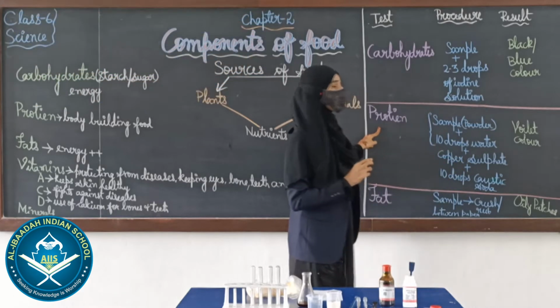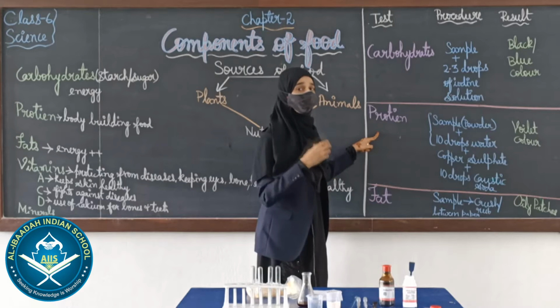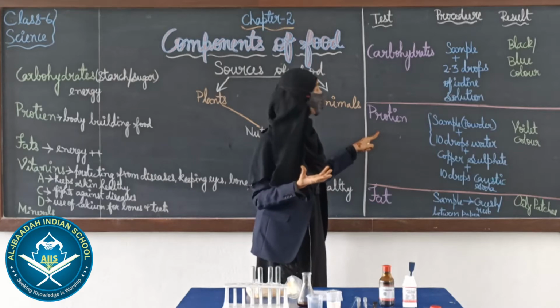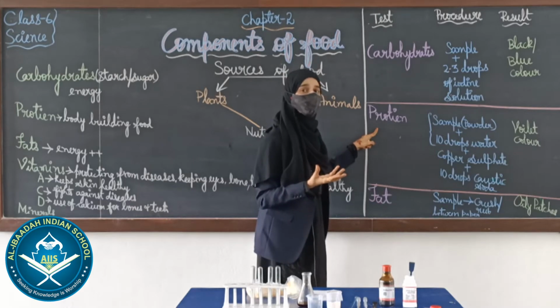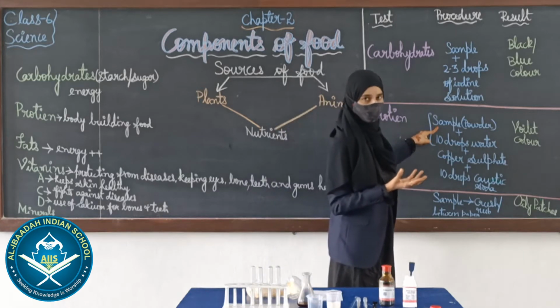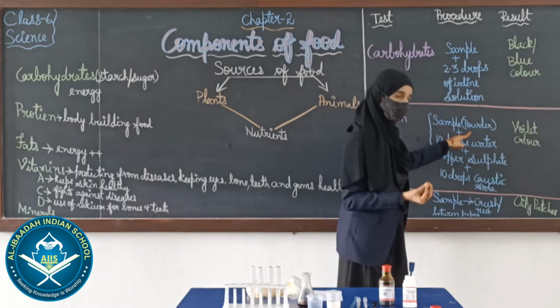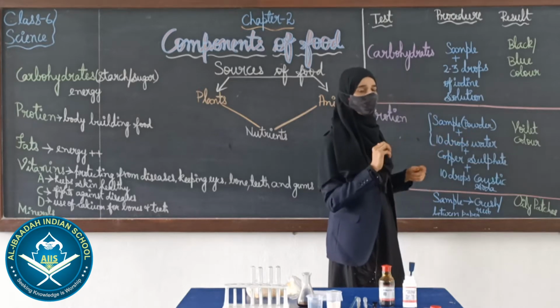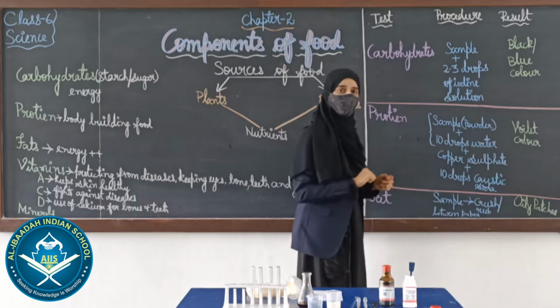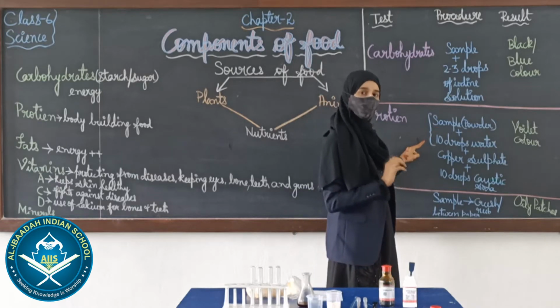And next is protein. How to test protein? How do we understand whether protein is present in our food or not? We need to take a sample, and if the sample is in solid form, we need to powder it, mash it, grind it, or make a paste, and add 10 drops of water to it.